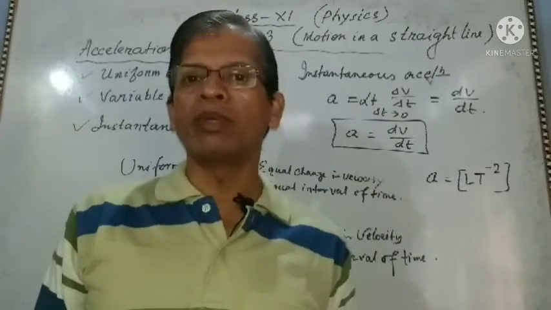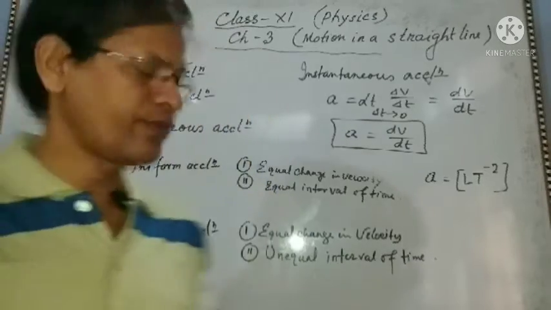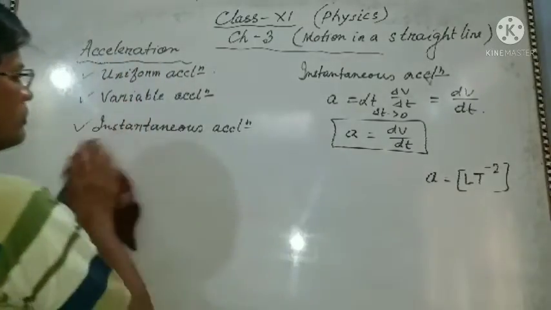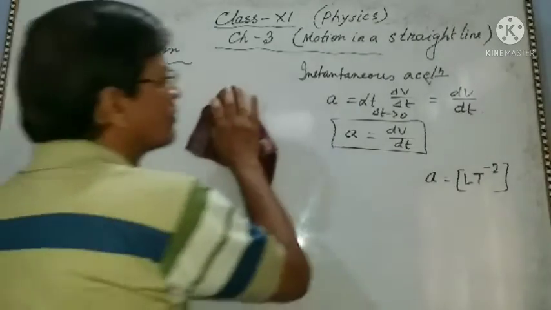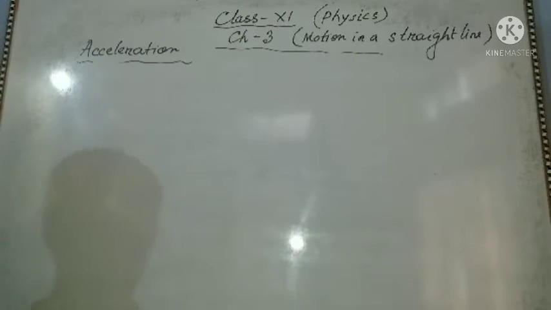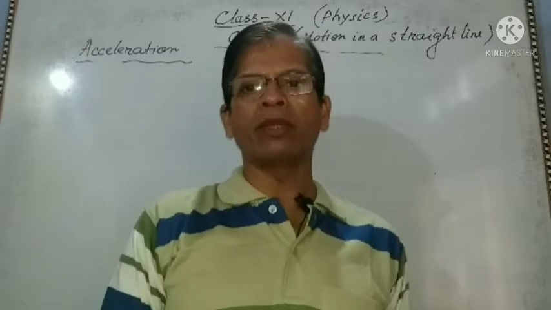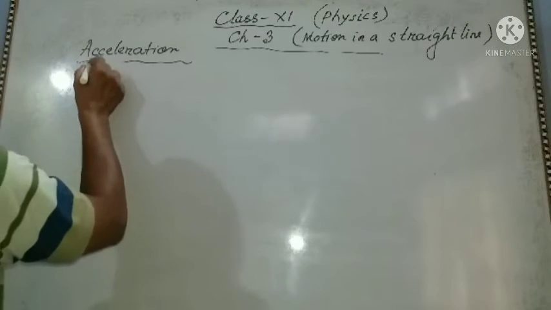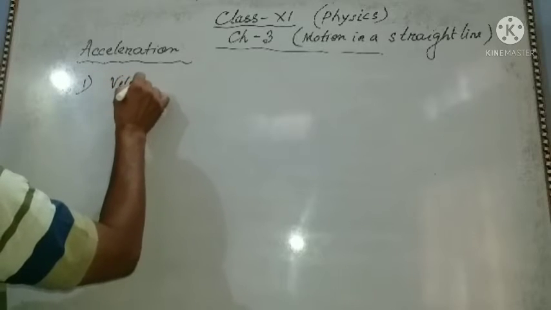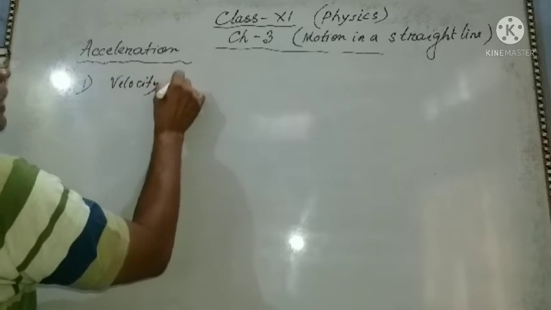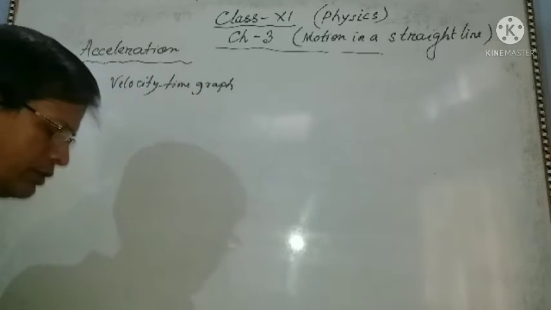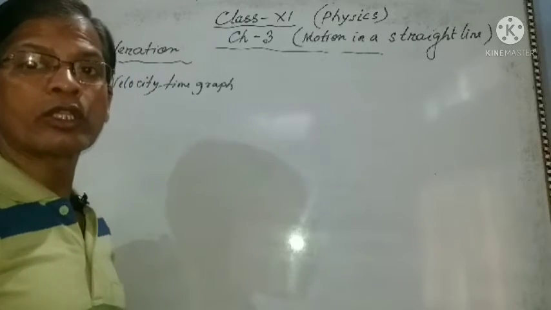Now we want to represent this graphically. You see, the velocity time graph for constant acceleration.